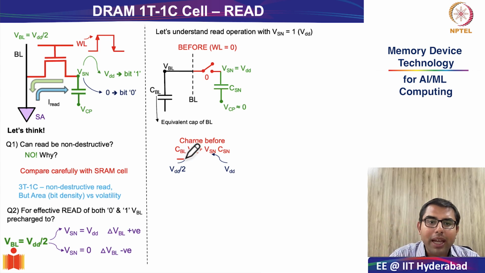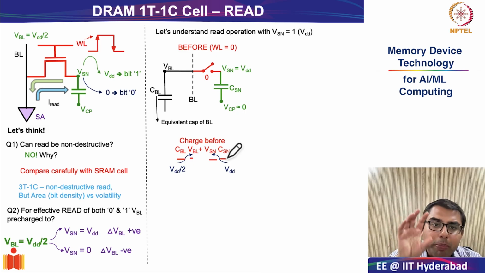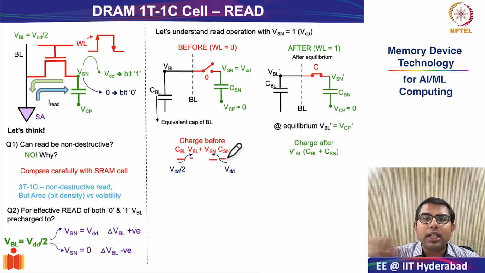So you have CBL times VBL as the charge on the bit line, and VSN times CSN as the charge on the storage node capacitor. Okay, so this is the charge before. Now what I'm going to do is just turn on the word line. I'm asserting the word line, and as a result, the switch will turn on.